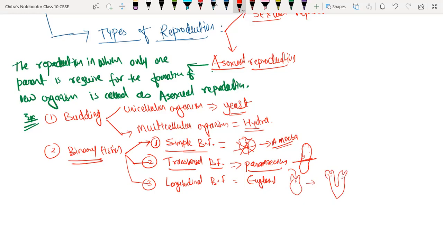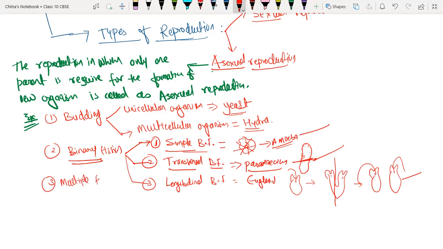This is the longitudinal plane, and finally it gives two daughter euglena. So this is simple, transversal and longitudinal binary fission. Understood, everyone?